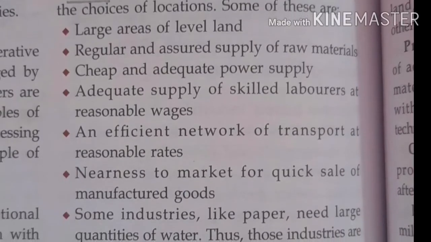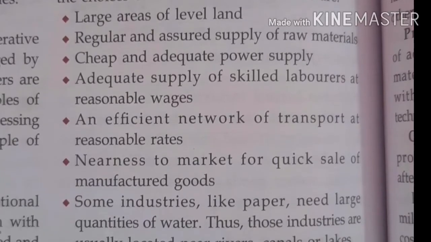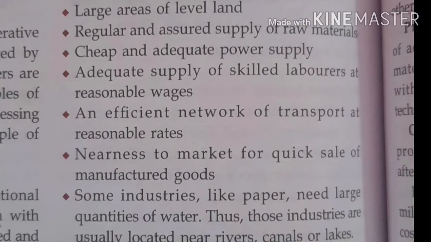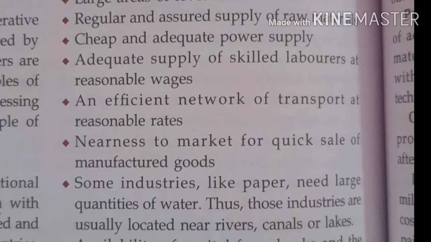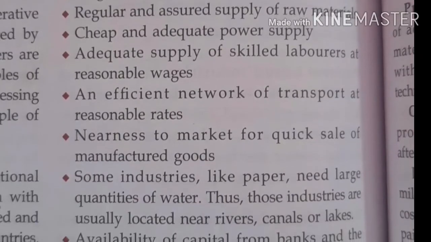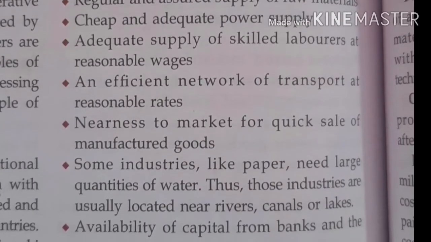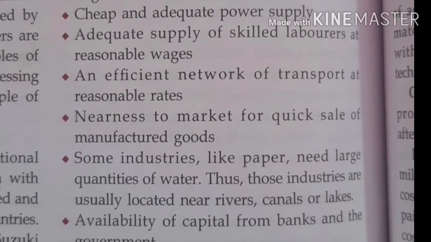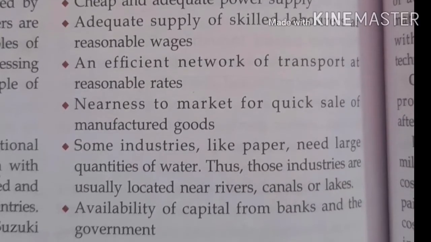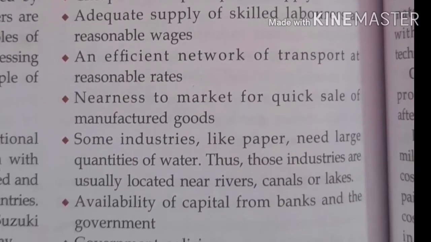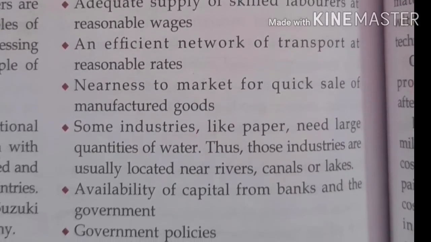Some industries need large quantities of water, like the paper industry, so they need a large amount of water. You will set up that industry in an area where you have a sufficient amount of water. Those industries are usually located near rivers, canals and lakes. Next factor which influences the location is availability of capital from banks and the government. How much capital you gain from the bank also decides the location of your industry. Last one is government policy.